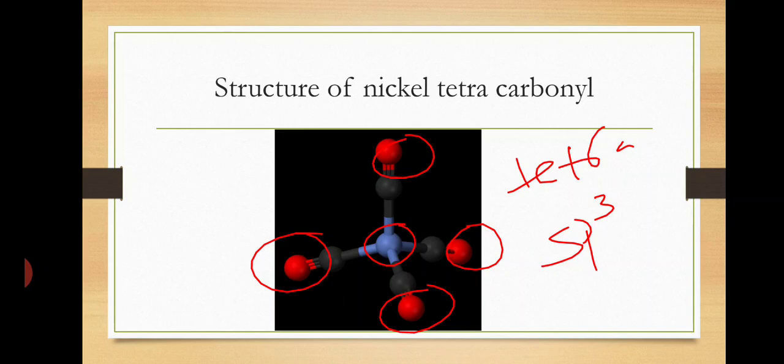Each CO ligand donates one pair of electrons to the empty hybrid orbitals. So here 4 CO molecules are there, and in nickel 4 empty hybrid orbitals are there. The 4 CO molecules donate a pair of electrons to each empty orbital and form a bond. Here the hybridization is sp3, the structure is tetrahedral, and the magnetic property is diamagnetic.